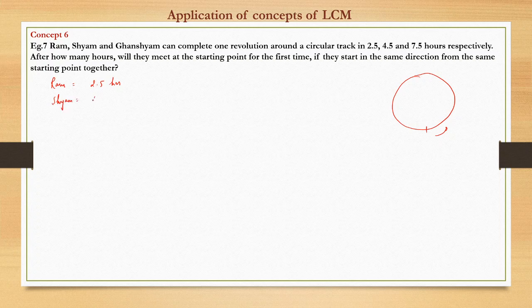Shyam completes in 4.5 hours, and Ghanshyam completes in 7.5. So this is the time scale. At time t equal to 0, everyone started from this point. Now at what next time will each one of them reach point A?